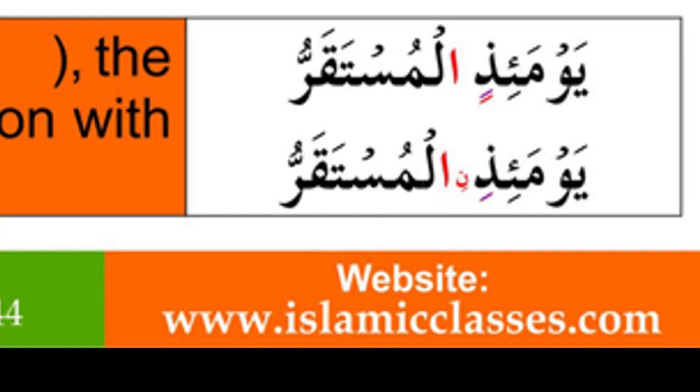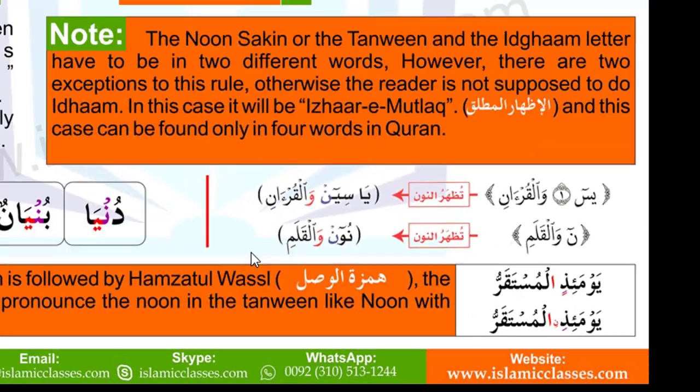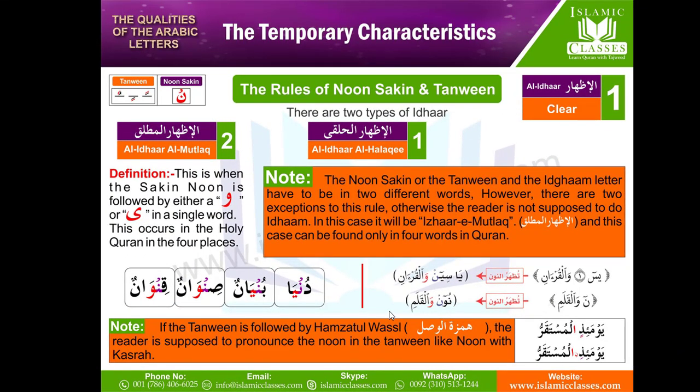I hope you understand about idgham and the types of idgham. Similarly, izhar and the types of izhar which are here, the two types. The one type we read in the last class, which is al halaki, and today we read the second type of izhar, al-Izhar-e-Mutlaq.